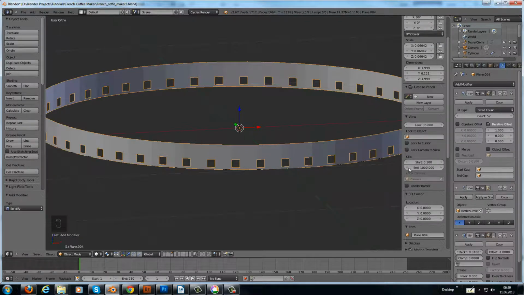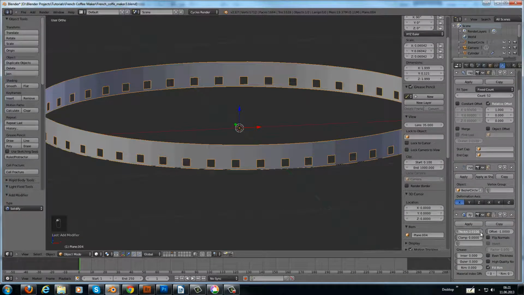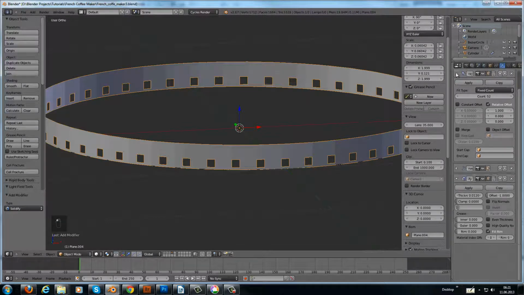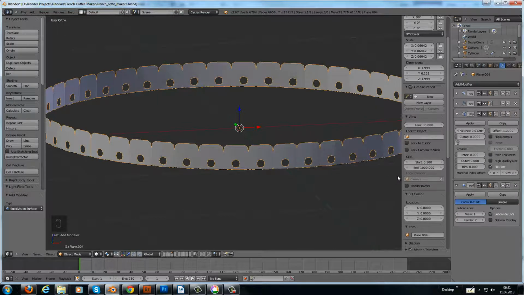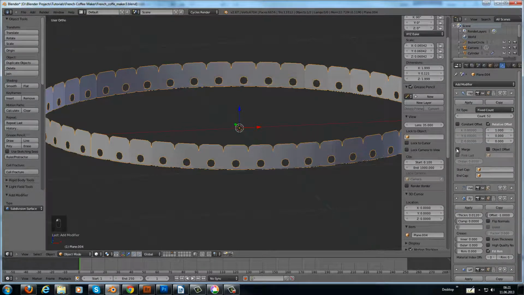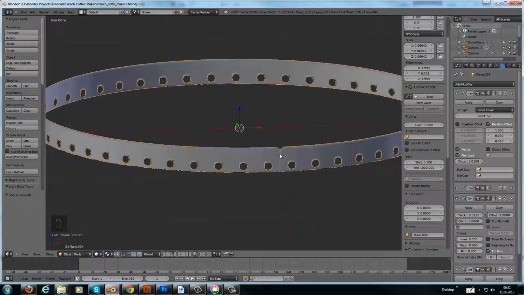We can add a solidify modifier, and we can just number a little bit up like this. And last but not least, we add a subdivision surface. And now we have these little rounded edges here. You can prevent this if you hit merge and first and last. Now we set it to smooth, and voila, it's done. We have at the end, we have at beginning, an edge, a rounded edge, but this is okay.